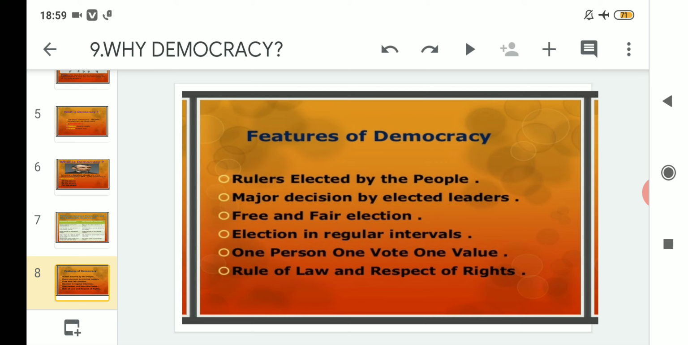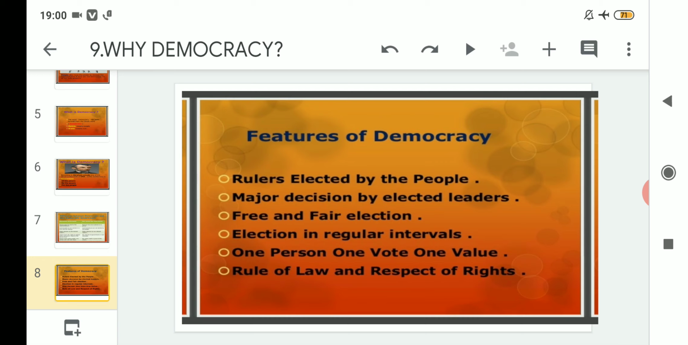After that, free and fair elections. That means one important feature of democracy is that it follows the democratic process, and while following this process, it also maintains what? Free and fair elections. That means in that particular election no unfair means is used, and everyone from the age of 18 and above is able to participate in that election through universal adult franchise, or the right to vote.